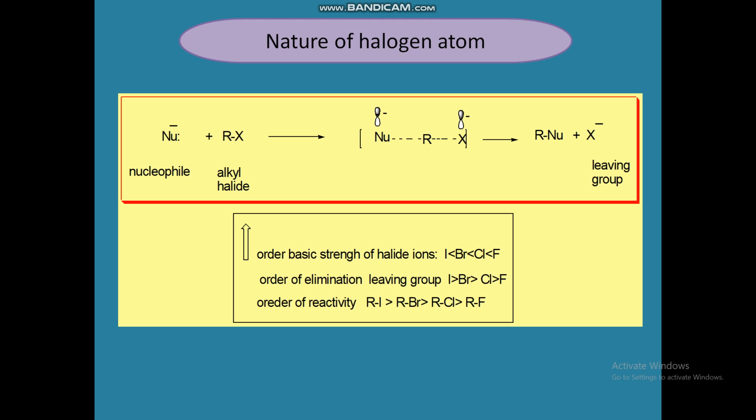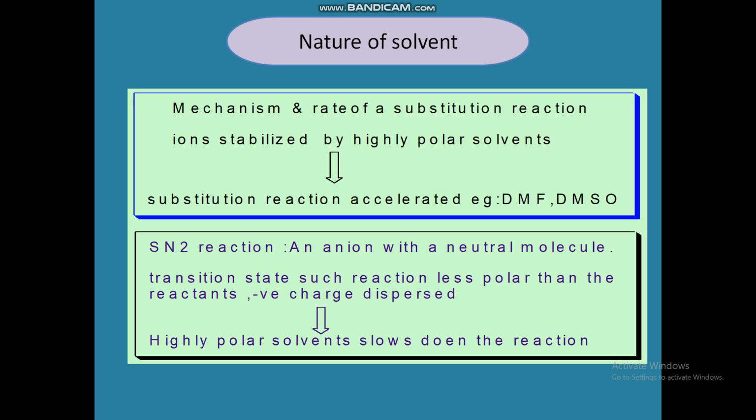Hence the order of reactivity of alkyl halides having the same alkyl group but different halogens is: alkyl iodide more than alkyl bromide, more than alkyl chloride, more than alkyl fluoride.